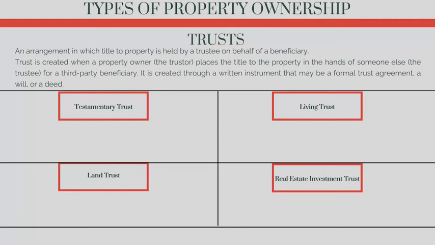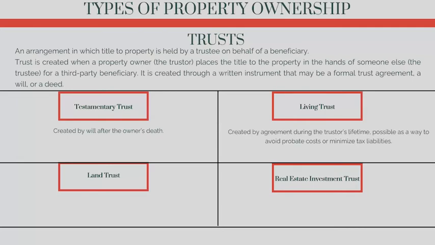Testamentary Trust is created by will after the owner's death. Living Trust is created by agreement during the trustor's lifetime, possibly as a way to avoid probate costs or minimize tax liabilities. Land Trust is created by a trustor who will also be the beneficiary and who will retain control over management of the property.